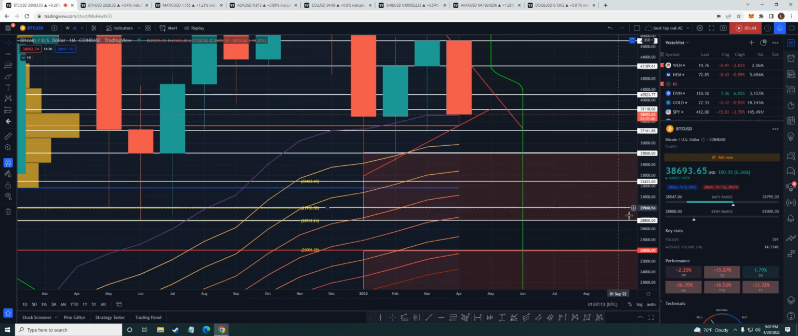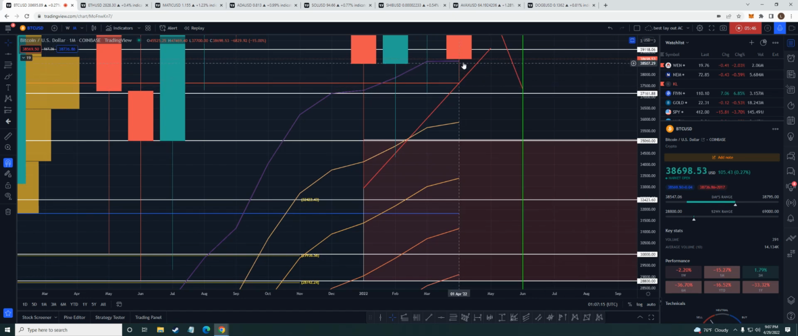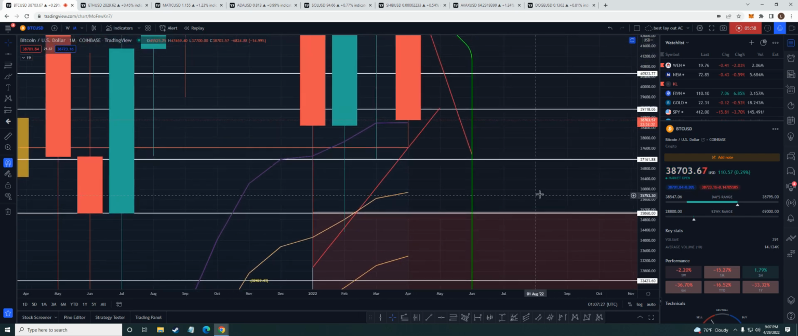So where's that number at? Well, first of all, we got the point of control. So any kind of closure under the point of control plus the 20 EMA on a monthly candle, guys, we could see a bigger move to the downside. Now, we still got 22 hours and 52 minutes on this.